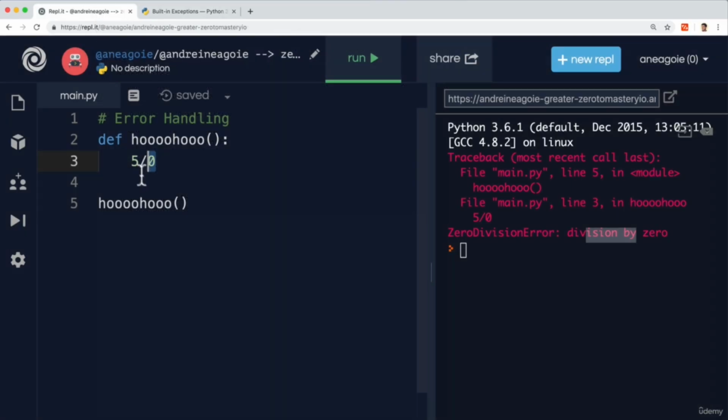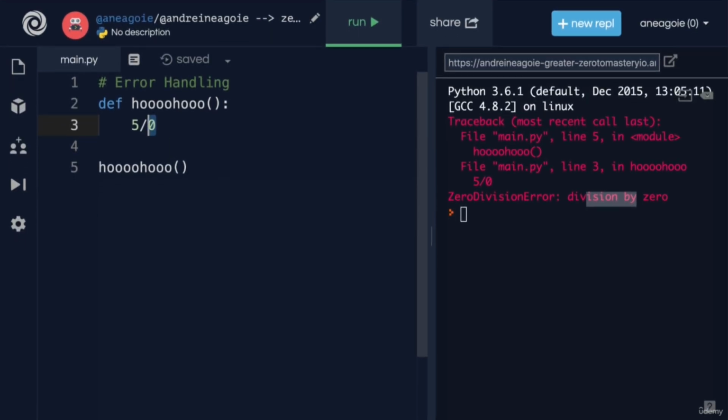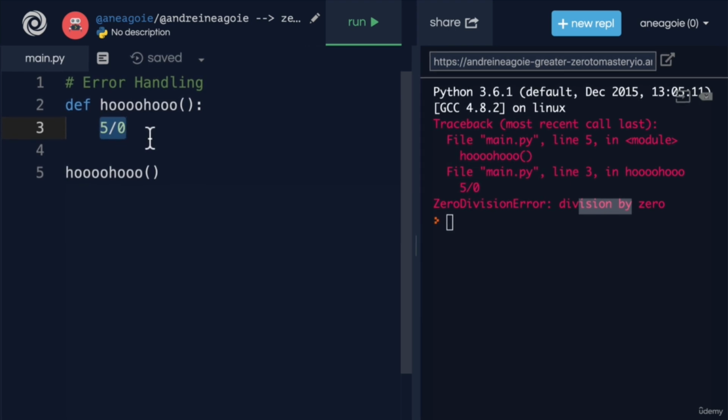But the question you should be asking yourself is, how do we avoid these? Because most programs aren't just us typing information. Usually programs interact with the outside world, right? When I log into my email, I let a user use their email and password. When I play a game, I let a user control a character. So programs are constantly interacting with the outside world, and they have to make sure that whatever input they get is the right type that they're expecting.